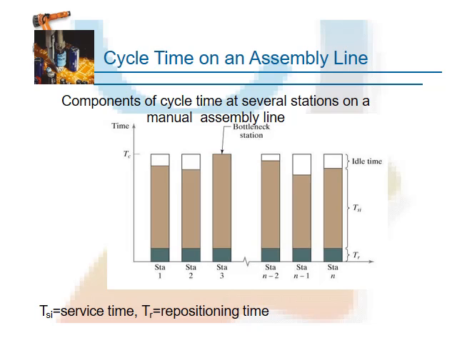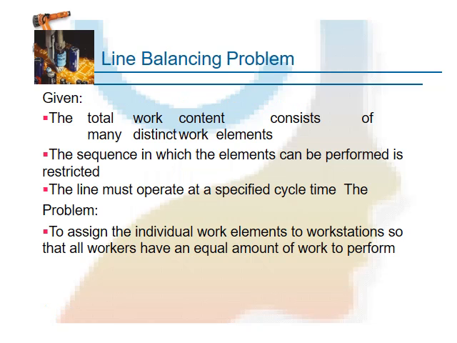Each and every station is allotted some time. Someone completes as per timing, someone does not complete at the correct time. That is the bottleneck station. Every station's allotted time is here, along with service time and repositioning times.